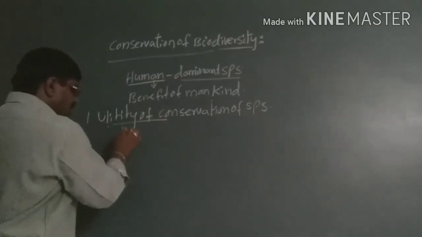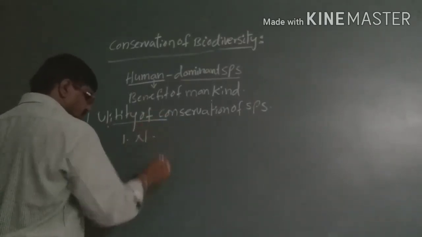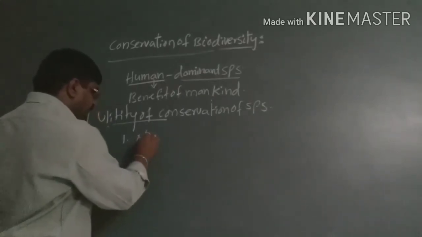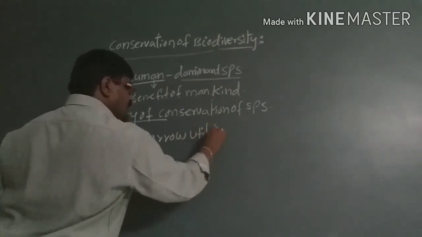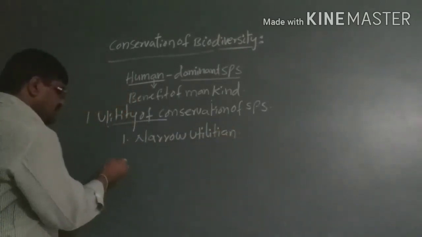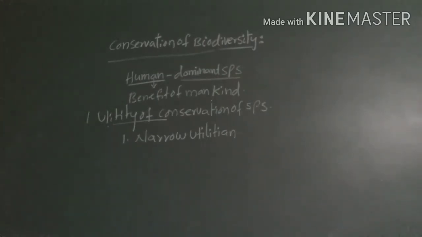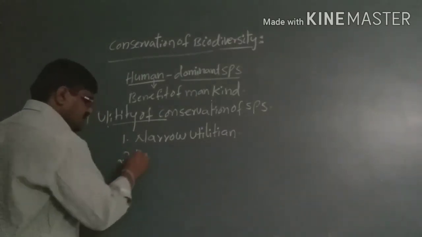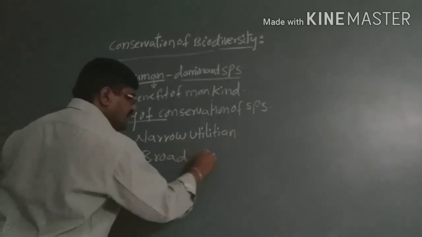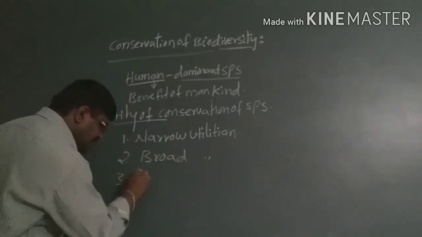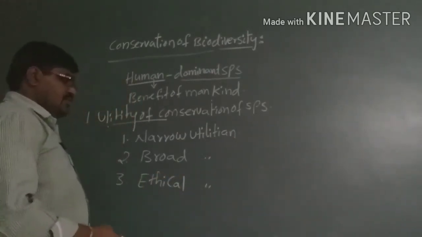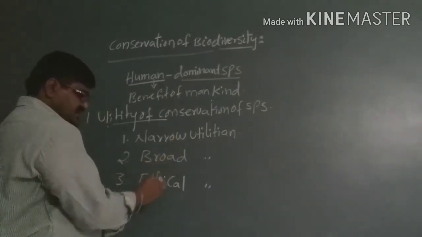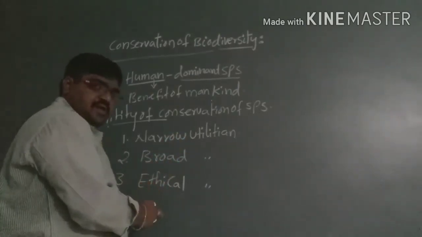One we can say is narrow utilitarian, the second one is broad utilitarian, and the third one is ethical utilitarian. That means narrow utilitarian, broad utilitarian, and ethical utilitarian.